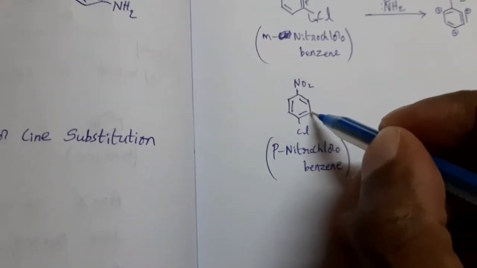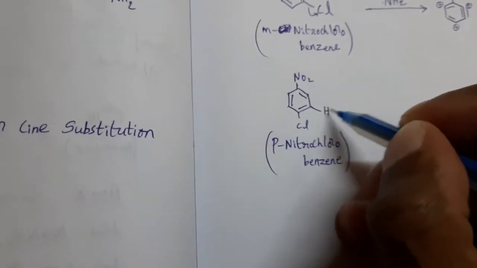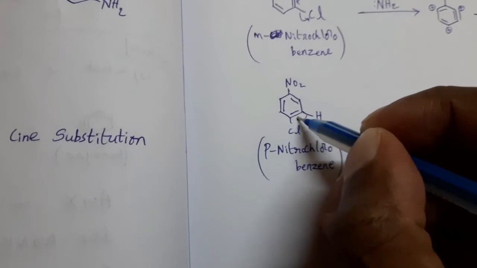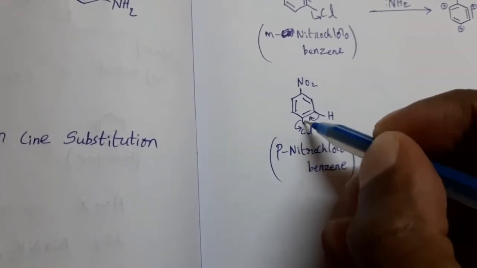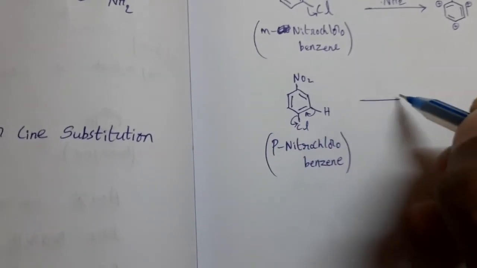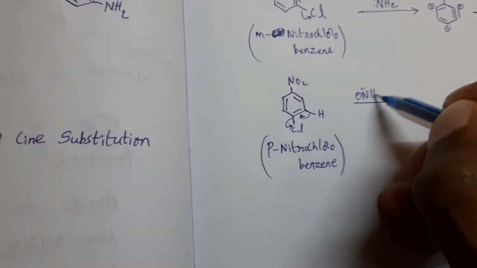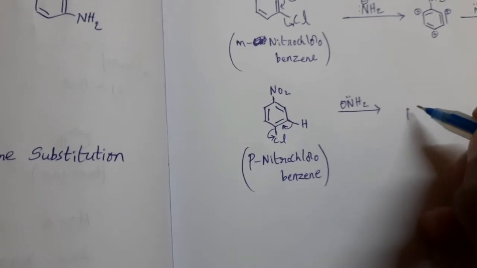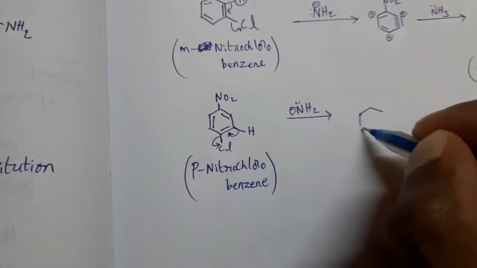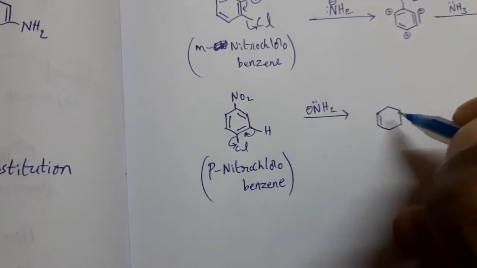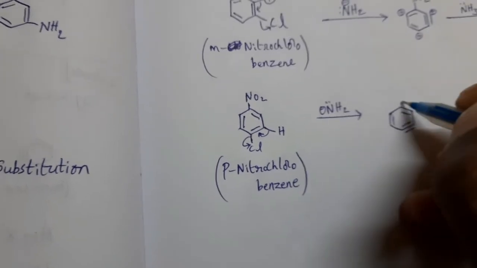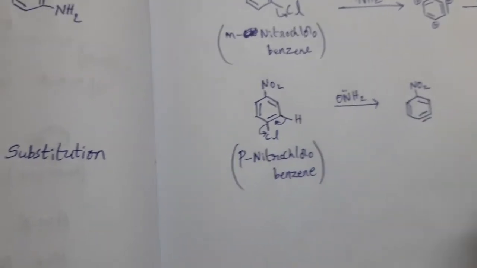Both have the same preference, same priority. This bonding electron pair shifted here. This bonding electron pair shifted to chlorine and is removed. Then we can get the benzyne intermediate, that is this. Triple bond is formed here, NO2.